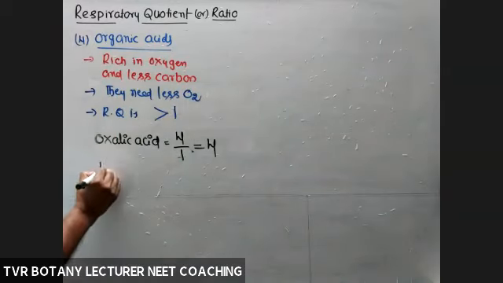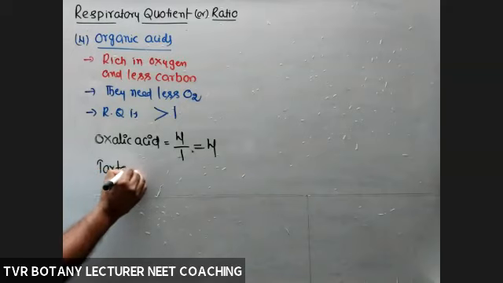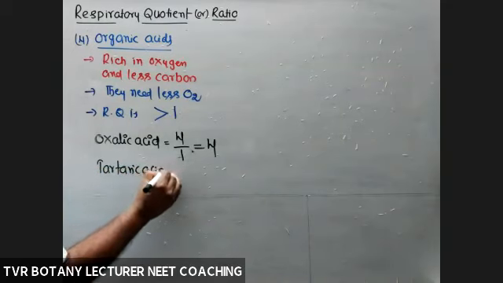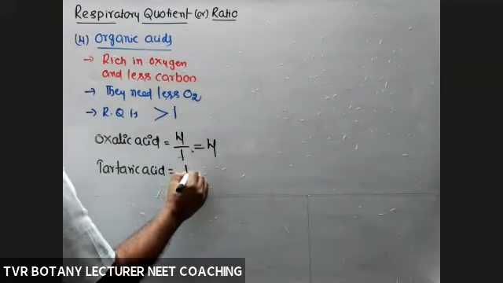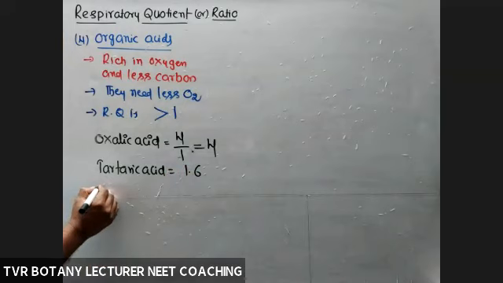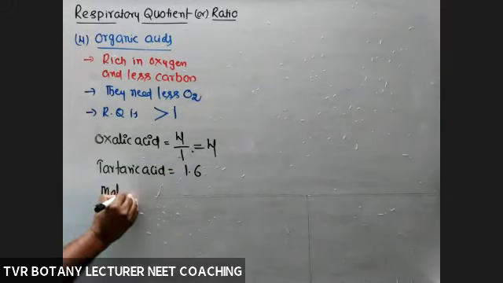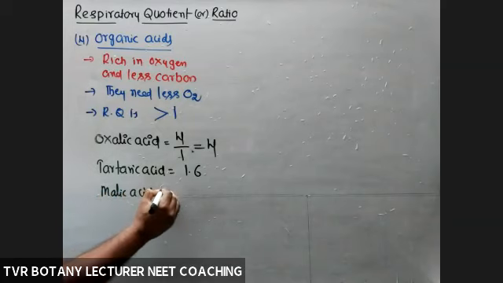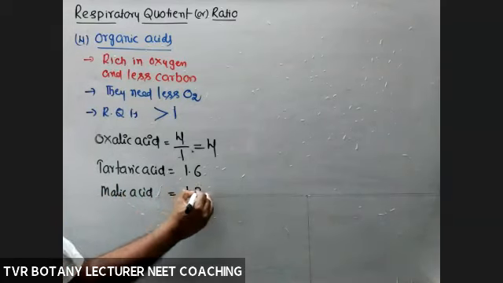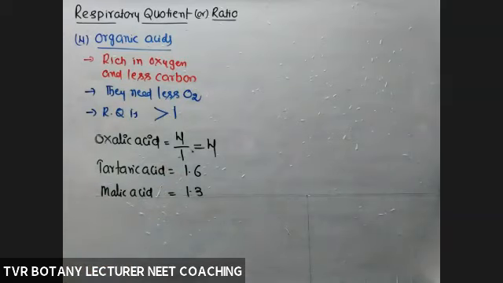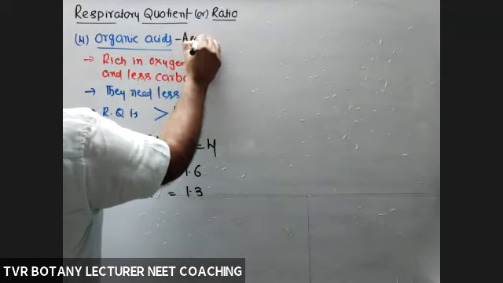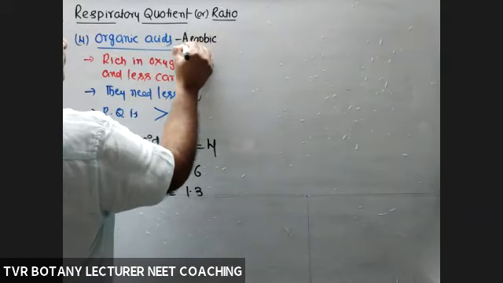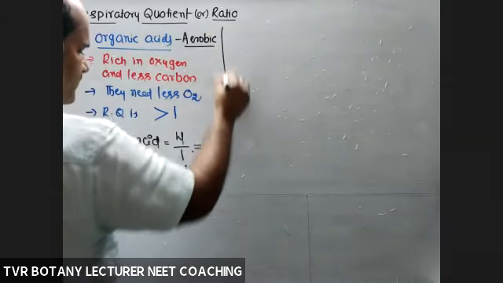Next, tartaric acid. So here RQ value just directly 1.6 is the RQ value. Next, malic acid. RQ value around 1.3. Just remember RQ values. Okay, so that is also during aerobic respiration.